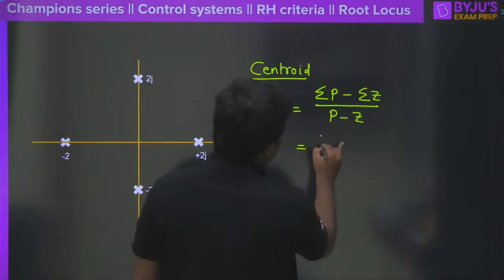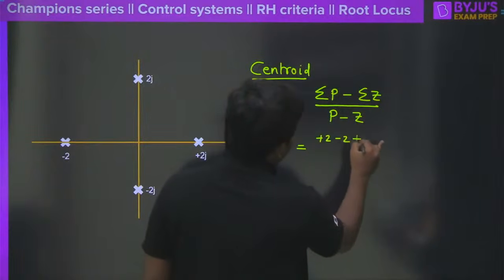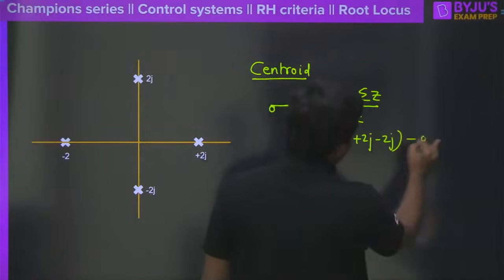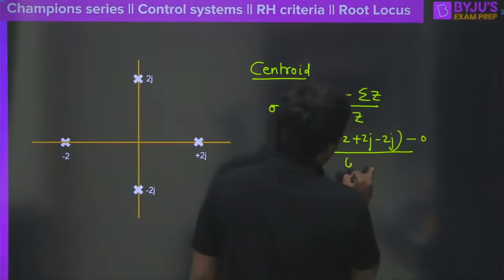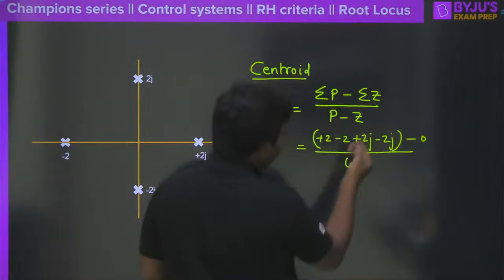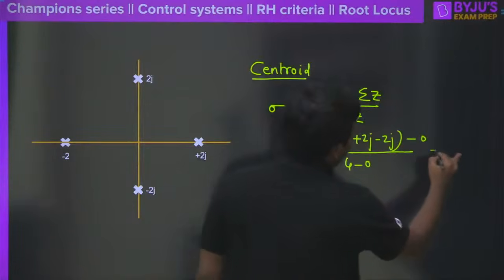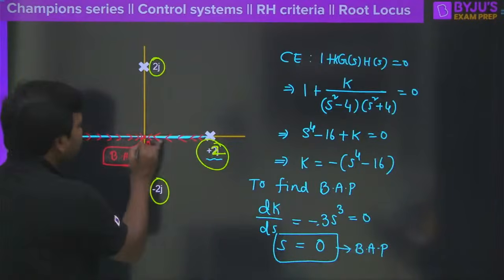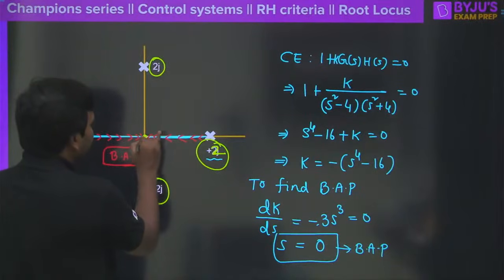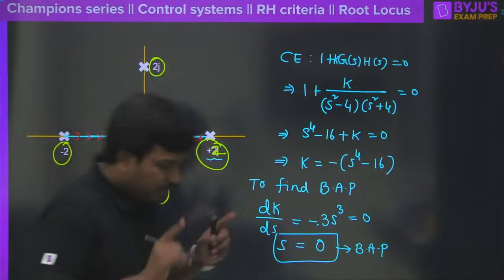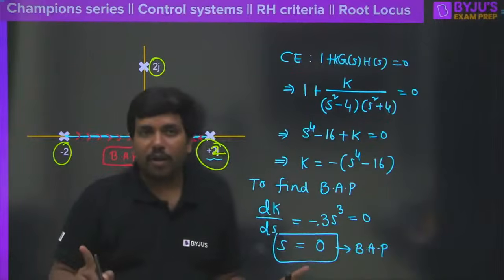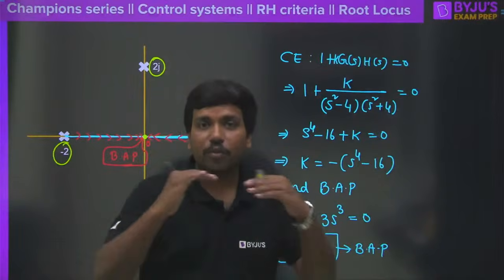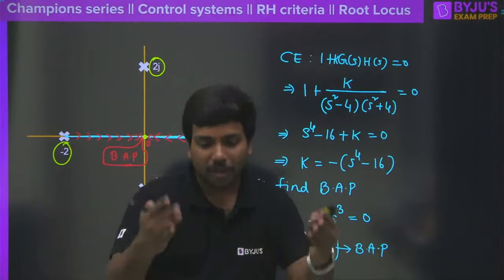Sigma will be how much? Plus 2 and minus 2 and plus 2j and minus 2j. We need to add all poles here. There are no zeros here, so I am not worried. And here we have 4 poles minus 0. Obviously this will be equal to 0. So what does it mean? It means that the centroid is also lying at the same point. When the centroid and the breakaway point are both the same, then what will happen? Any one of you?